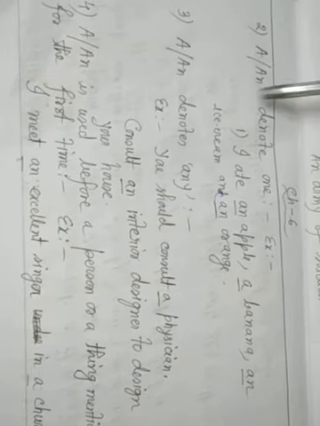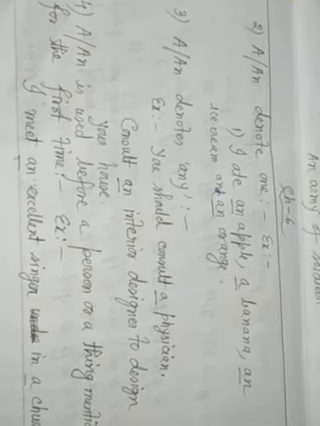I repeat, use of a and an both. Some common uses of a and an are as follows. They are used before a collective noun, that is, a herd of cows, an army of soldiers. Number 2: a and an denote one. So I ate an apple, one apple, a banana, one banana, an ice cream, one ice cream, and an orange, one orange. So all these denote one.